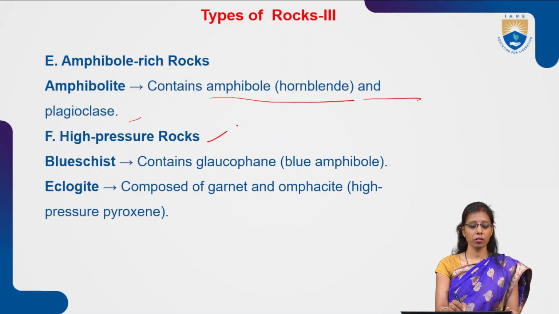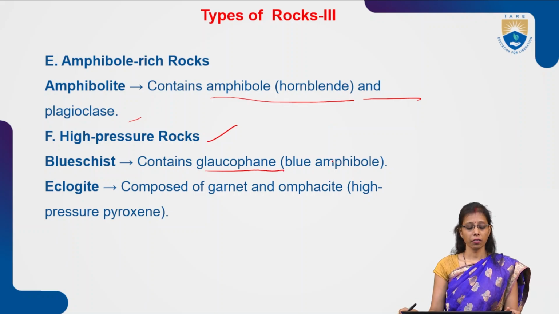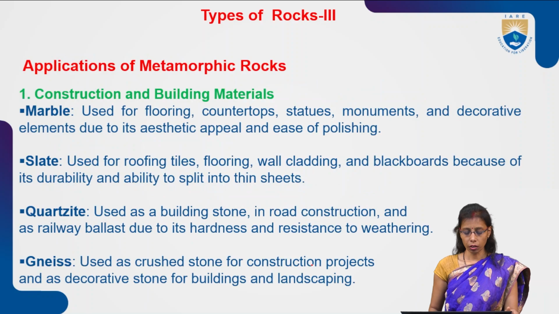And high pressure rocks. So what are the high pressure rocks here? Blue schist contains glaucophane, a blue amphibole, and eclogite is composed of garnet and omphacite, a high pressure pyroxene. So these are the different types we can see based on their composition and texture.